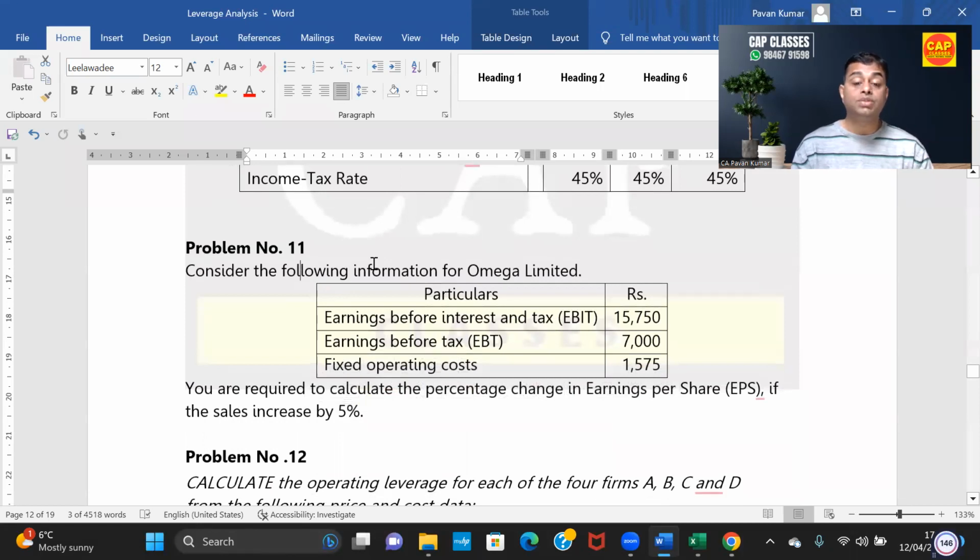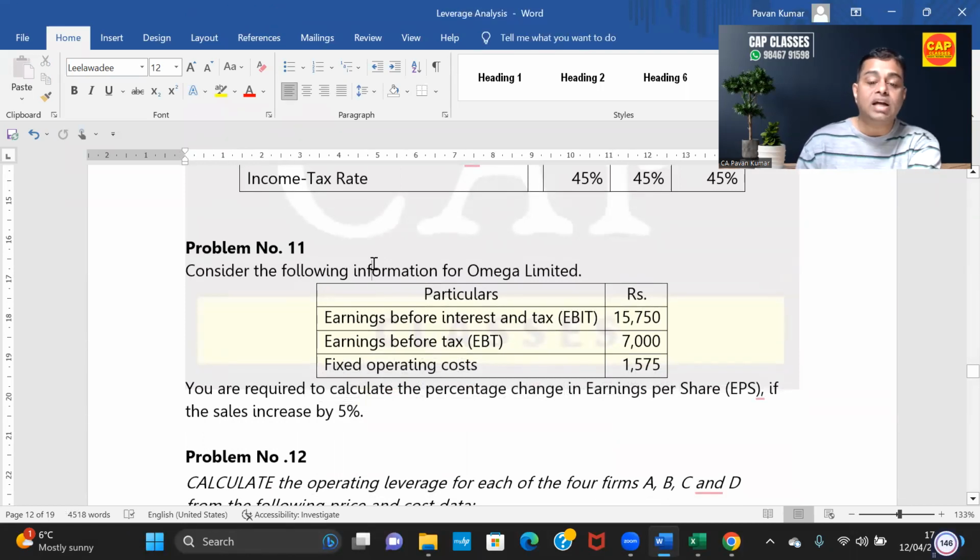Problem number 11. This will be the last problem in this chapter. And this will be the last problem in today's discussion. Can you read this? Yes, sir. Problem number 11. Consider the following information for Omega Limited. Particulars and rupees. Earning before interest and tax, that is EBIT, is 15,750. Earnings before tax is 7,000. Fixed operating cost is 1,575. You are required to calculate the percentage change in earning per share if the sale increased by 5%.